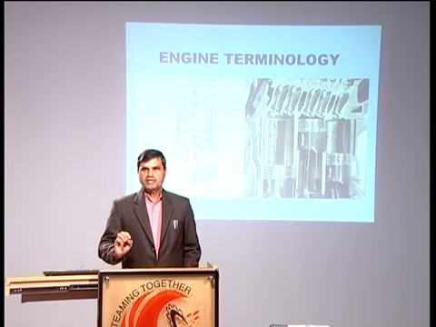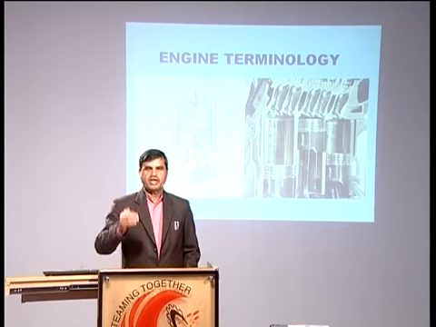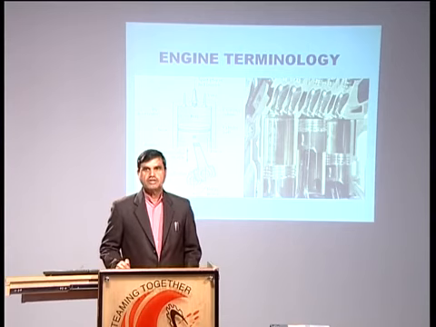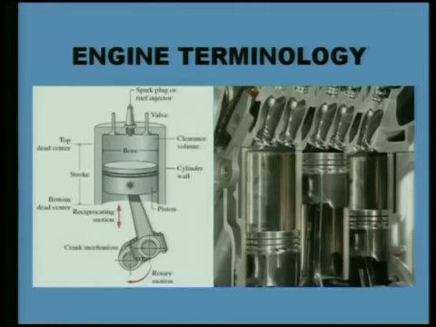When compression has taken place and the spark has initiated, combustion will start inside the cylinder. The pressure due to combustion becomes high, and that high pressure forces the piston to move in the downward direction. This is the effective stroke, the power stroke. During this time the piston again moves from TDC to BDC.